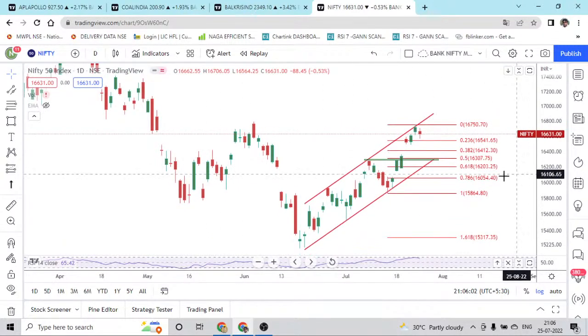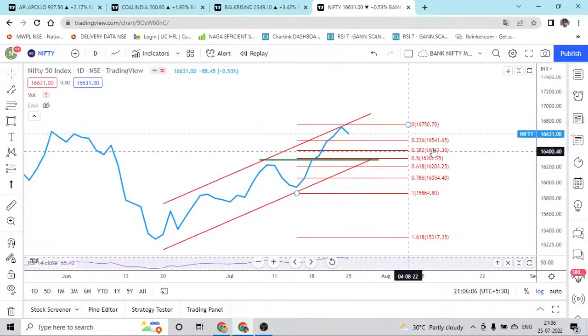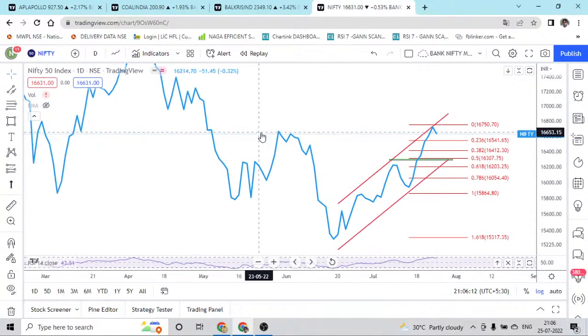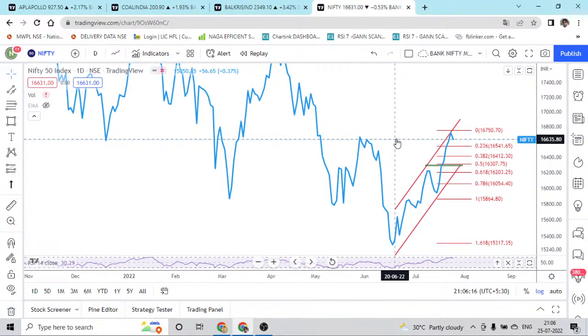To mark the exact level of resistance, we'll move on to the line chart. So this level will definitely act as a resistance, and beyond that we have one more level which is around 16,800.